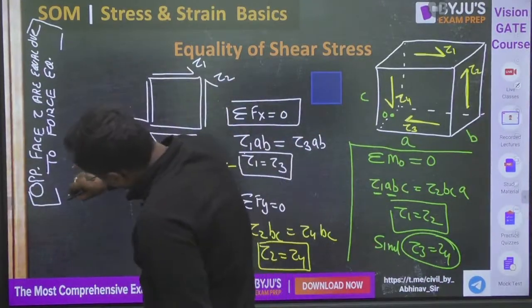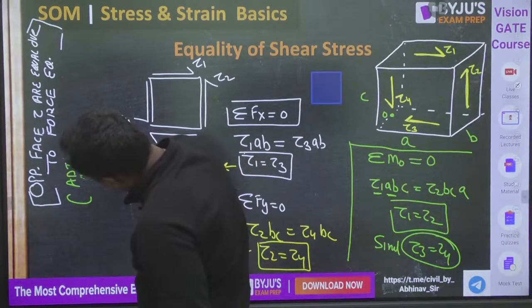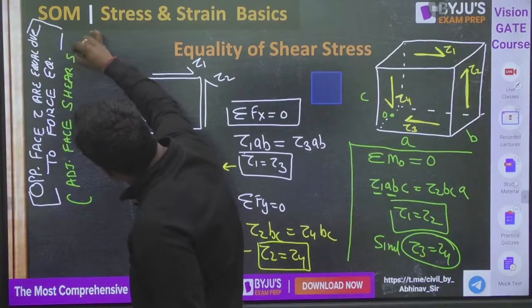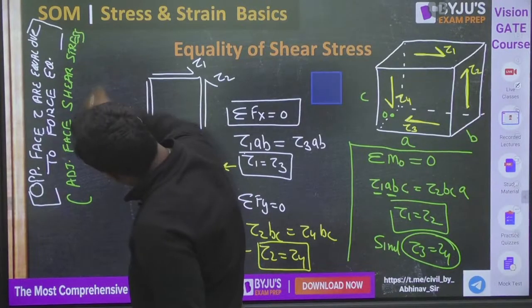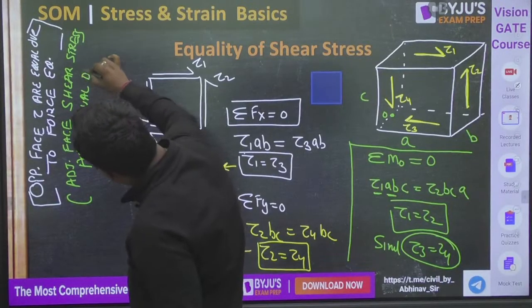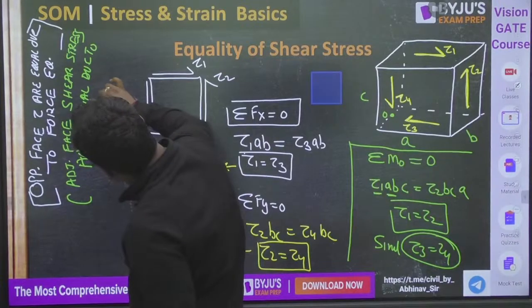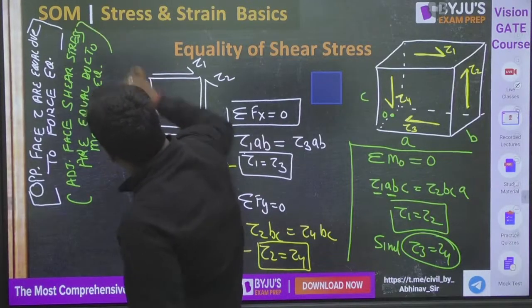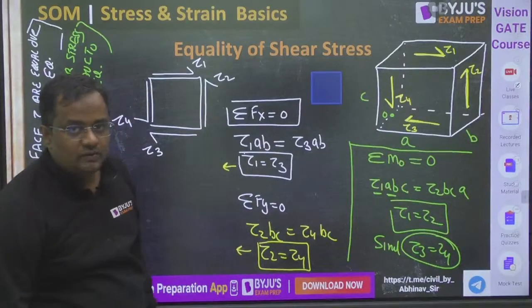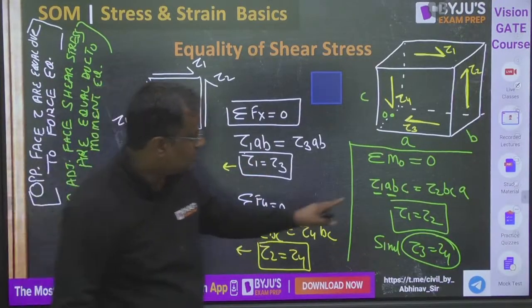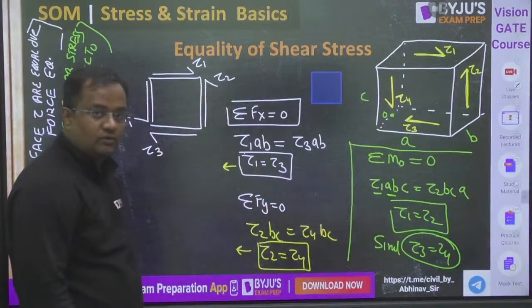Adjacent phase shear stresses are equal due to which equilibrium? Tell me in the comment box. Due to moment equilibrium. This is asked in fill in the blanks, guys. Opposite phase stresses are equal due to force equilibrium, adjacent are equal due to moment equilibrium. Now tau 1 equal to tau 3, tau 3 equal to tau 4, and tau 4 equal to tau 2.